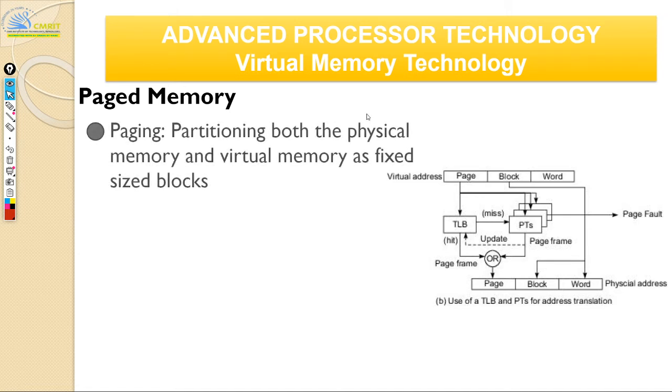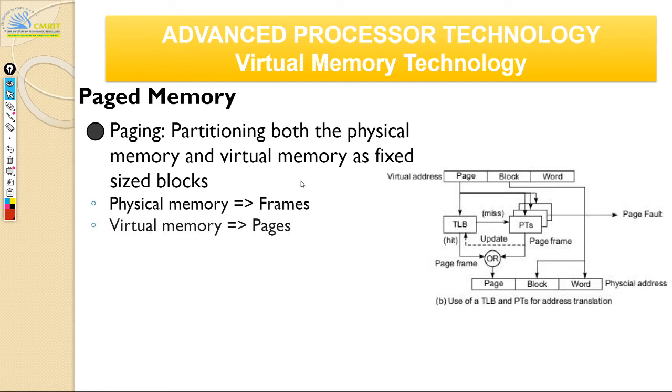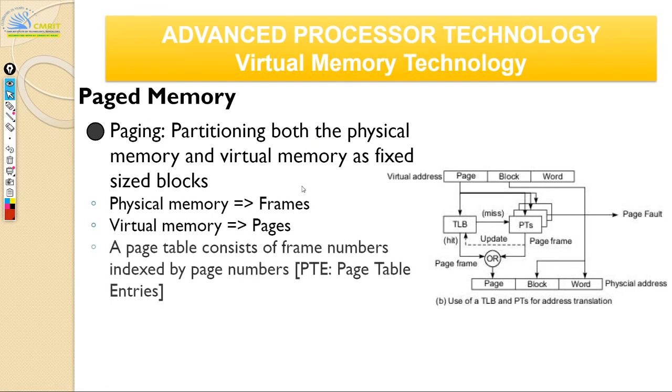So in paged memory, you partition both your physical memory and virtual memory into fixed size blocks. What is the physical side called? That's called frames, while the one in your virtual memory is called pages. In physical memory you have frames, and in virtual memory you have pages. Then you have a page table consisting of the frame numbers, which refers to the page entries, so which page maps to which frame.